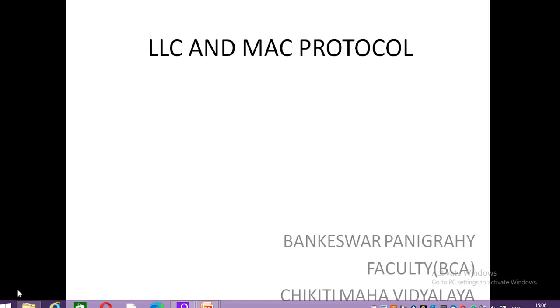So LLC and MAC protocol work in the data link layer of the OSI model as two sublayers of the data link layer.